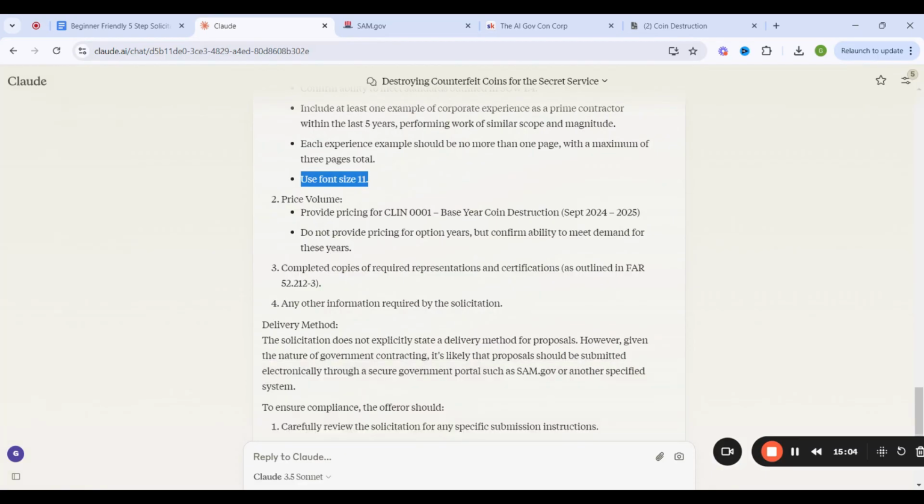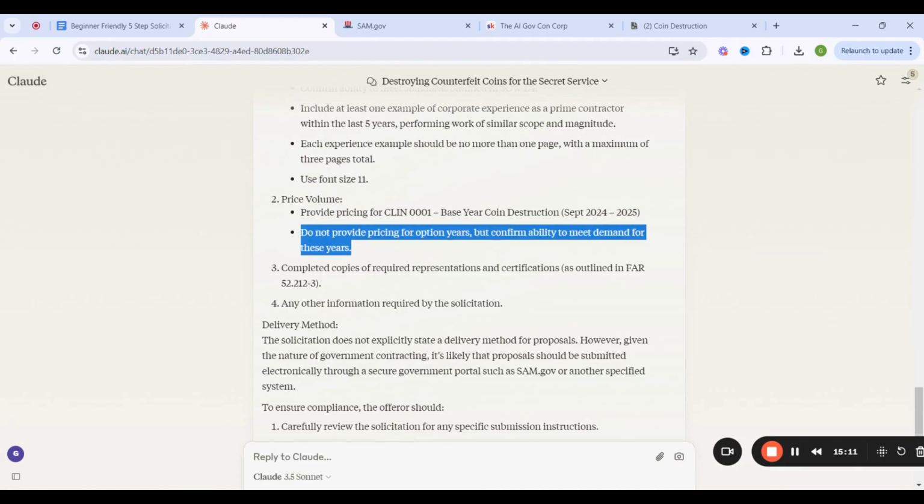Okay, provide price for CLIN001 base year coins. Do not provide pricing for option years, but confirm ability to meet demands for these years. Guys, this is very specific. It says do not provide pricing for the option years. So you follow the instruction.